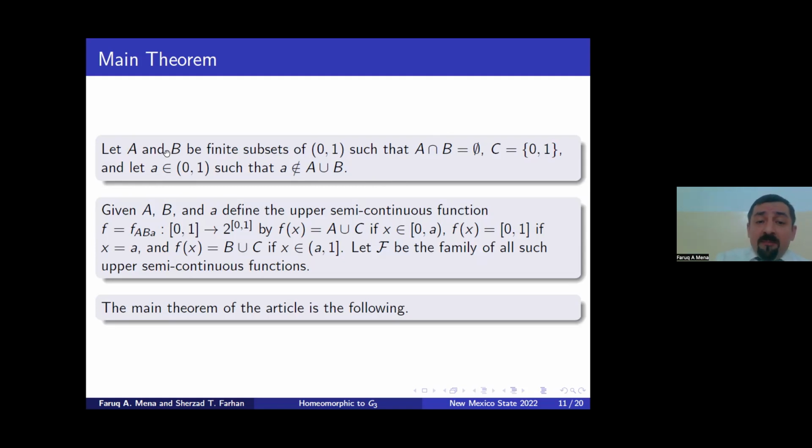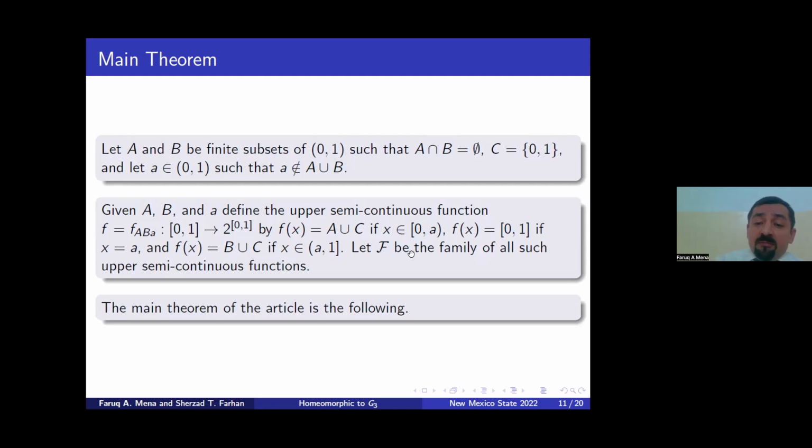Given A, B and small a, we define an upper semi-continuous function as follows. f(x) is A union C when x is in the closed-open interval [0,1), and when x is a, we have the full [0,1], and f(x) is B union C when x is in the open-closed interval (a,1].